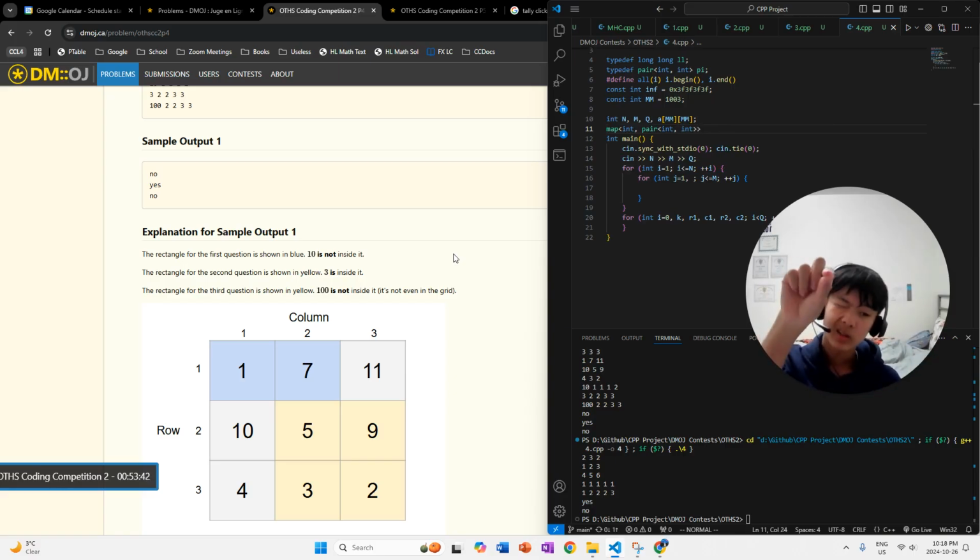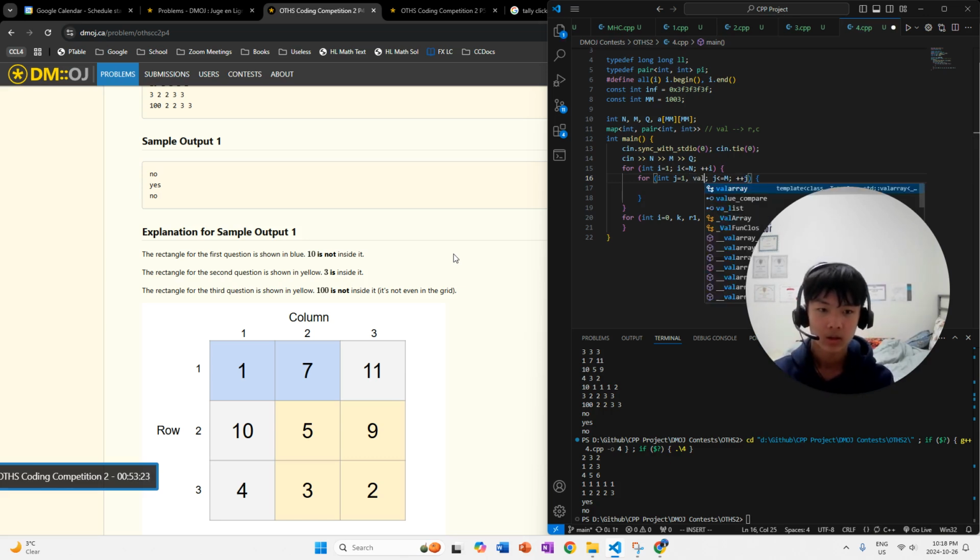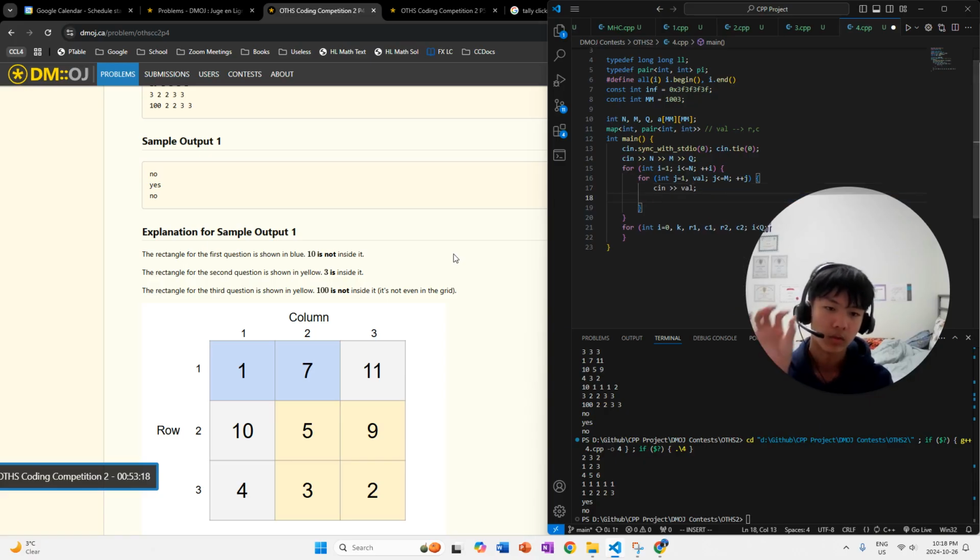So we map every value to its corresponding row and column number. Just have that as a reference. So it's in the pair, and then for each box in the 2D grid, we're gonna have a value. And then what is that value? Well, when we get an input, we have the value for row I and column J. Oh my bad, I didn't even name this. I didn't even create anything.